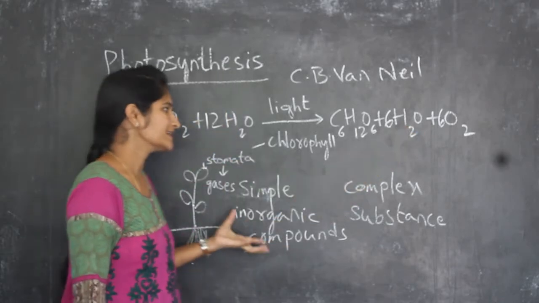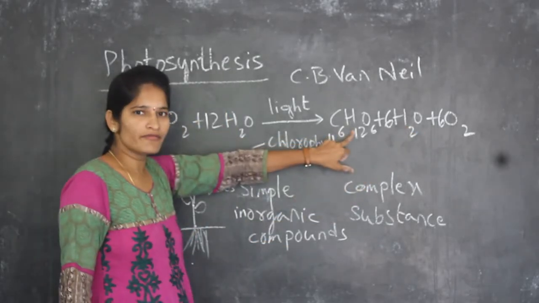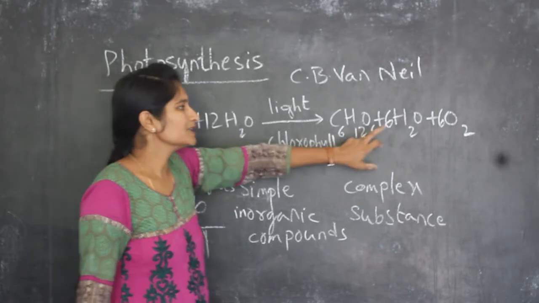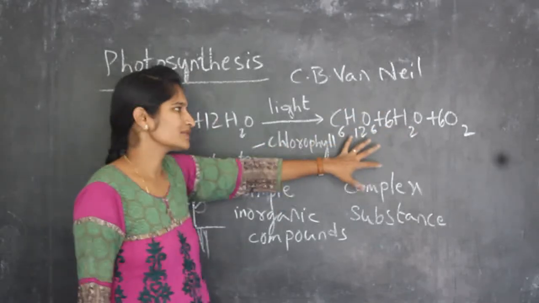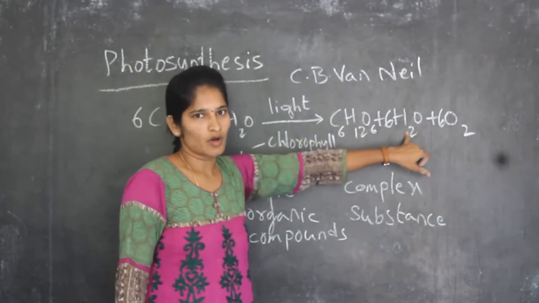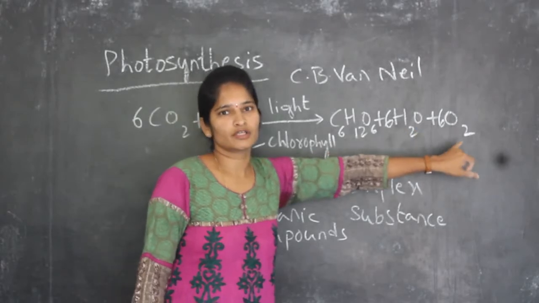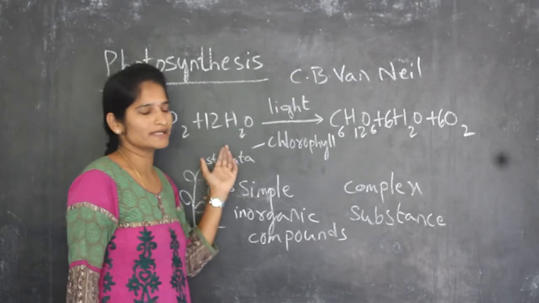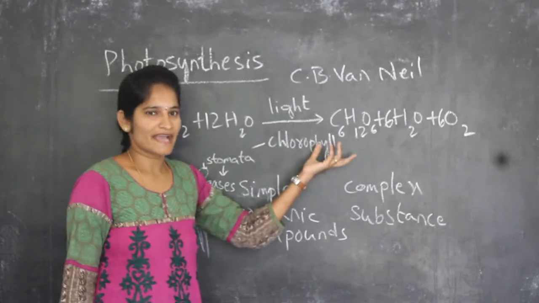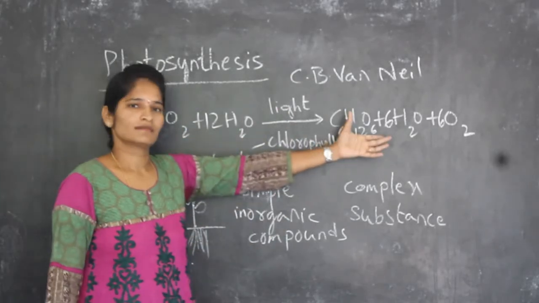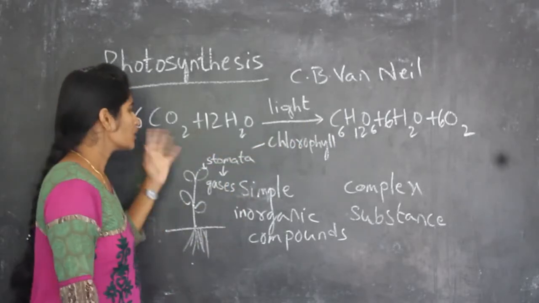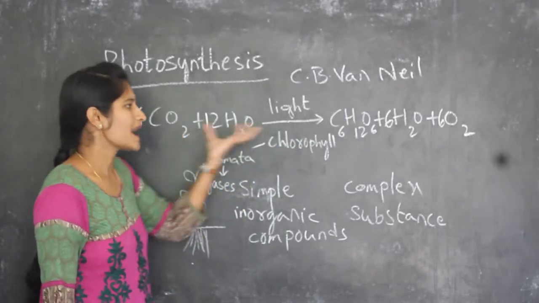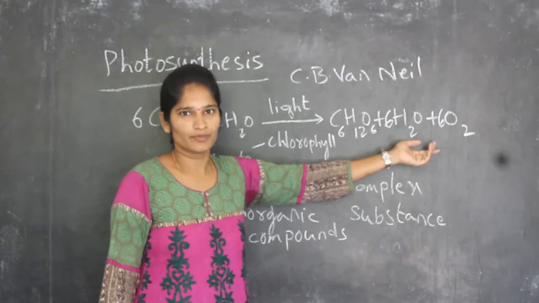So he stated that for every one molecule of substance formed, photosynthesis will utilize one molecule of water and one molecule of oxygen. He did experiments to find out the photosynthesis reaction. So this is not the final equation. Only the starting materials and ending products we have obtained.